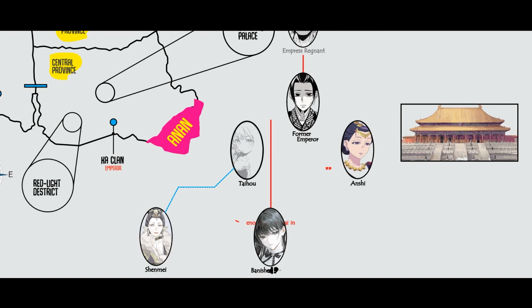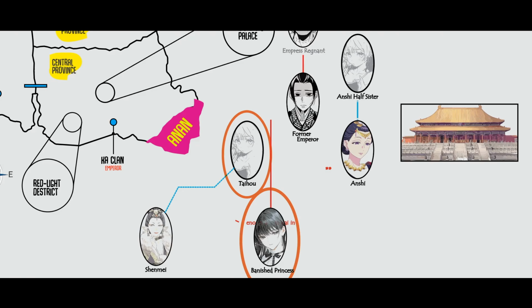This scandal is critical to understand. Inside the inner court, men are rarely present. The only men allowed in are eunuchs, castrated, incapable of fathering children. The emperor is the sole exception. So when Taihu was discovered pregnant and the child's paternity came into question, the blame conveniently fell on the only other man with the physical ability to father a child, the palace physician. He, Taihu, and the child, who would come to be known as the Banished Princess, were all exiled.